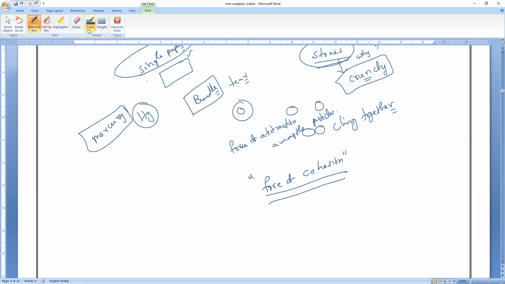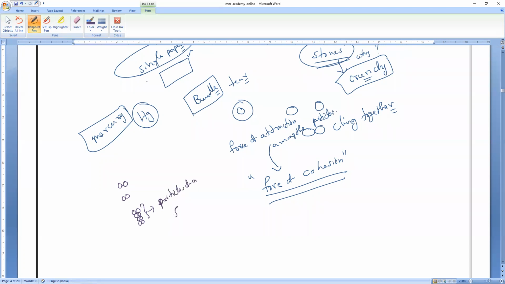Now, if you observe very carefully, it is due to the force of attraction among the particles only that these behave like this.